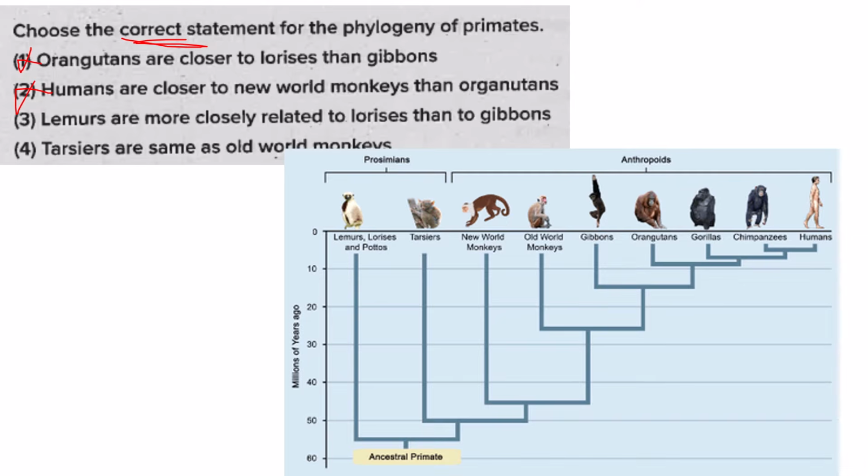Then lemurs are more closely related to lorises than gibbons. That is also correct. So lemurs are this, they are more closely related to lorises. Yes, lemurs are related to lorises than gibbons, which are belonging to another group. Lorises and lemurs in one group. Then tarsiers are same as Old World monkeys. No, they are another group. Old World monkeys are another group. So 4 is also not correct.